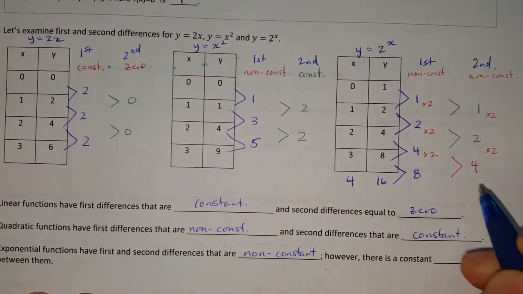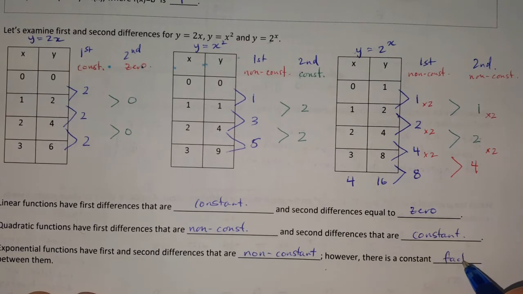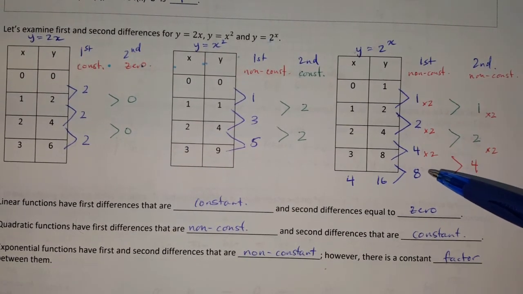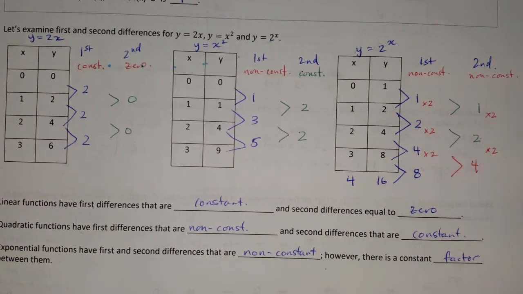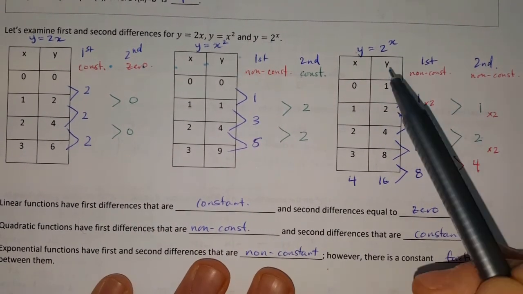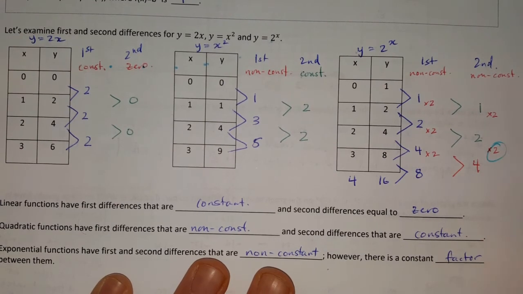However, there is a constant factor between them. So the factor between each of these first differences is a factor of 2. Okay, it's going up by a factor of 2. And what you may have surmised is that the factor is the base of the exponential function.